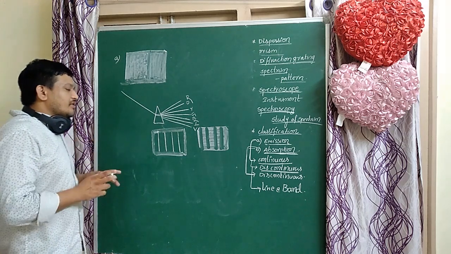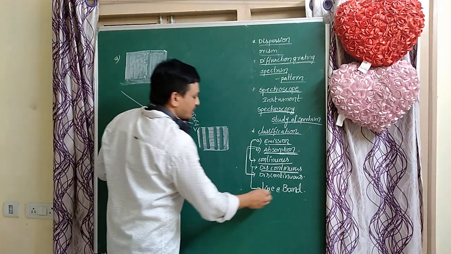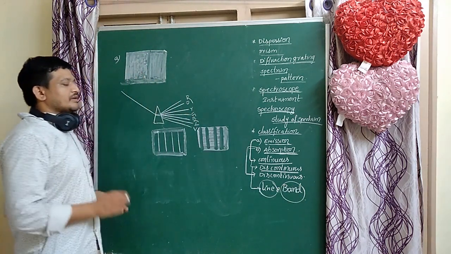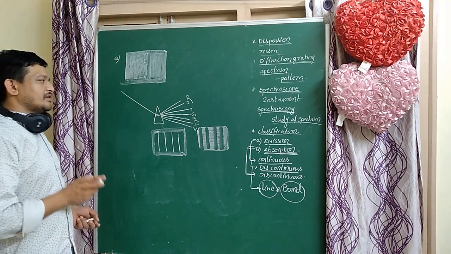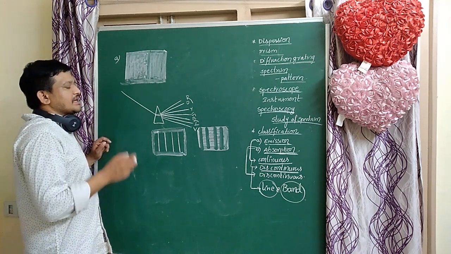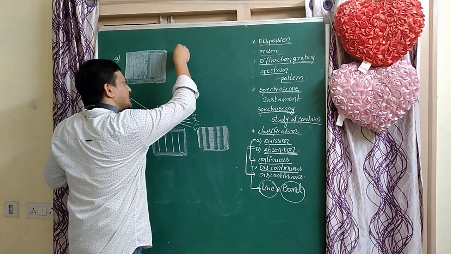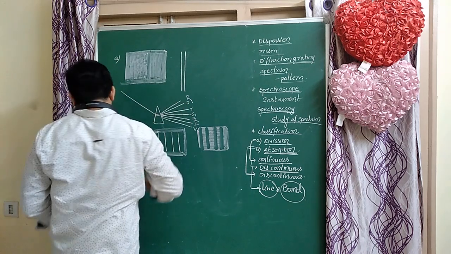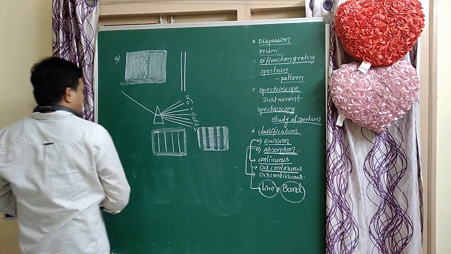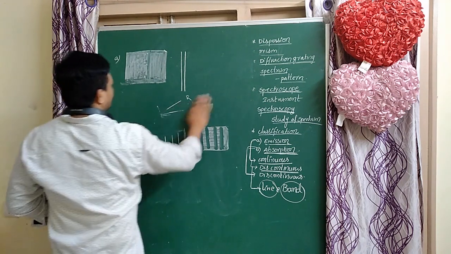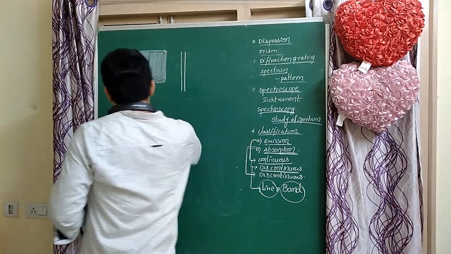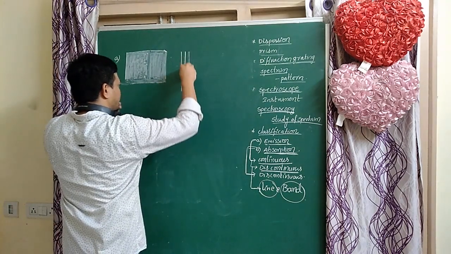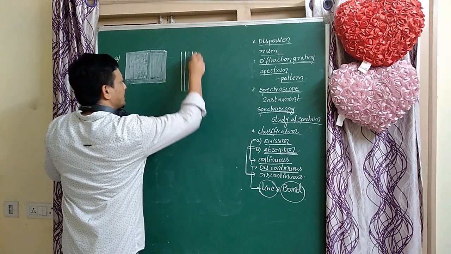This discontinuous spectrum is again divided into two types: line spectrum and band spectrum. If the spectrum contains discrete lines, particular sharp lines, that is called a line spectrum.